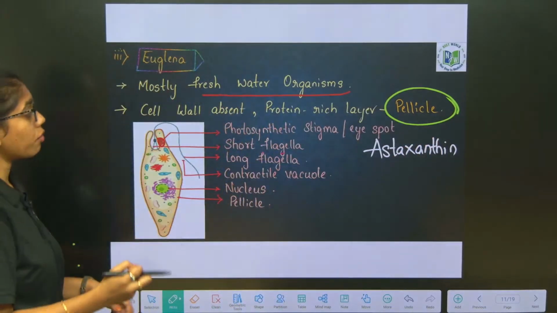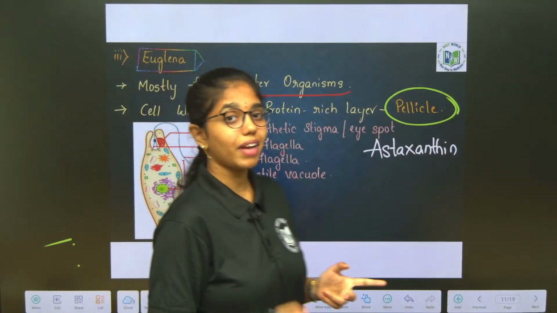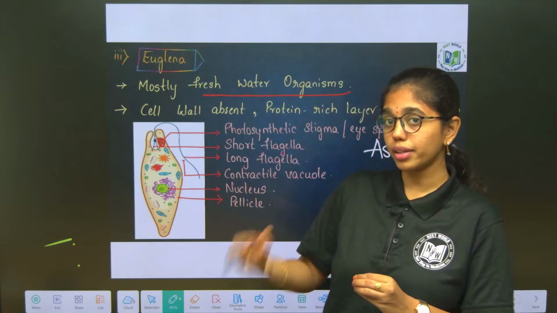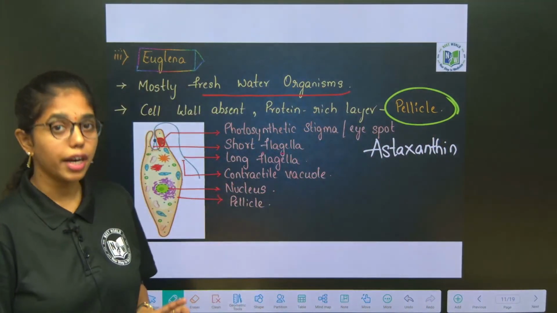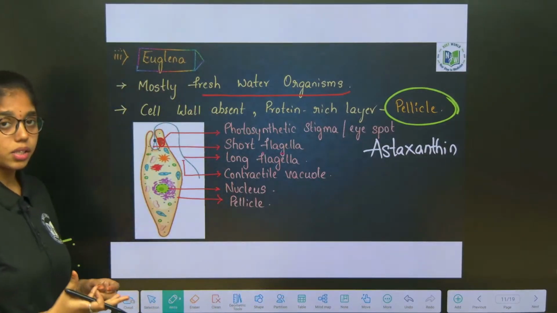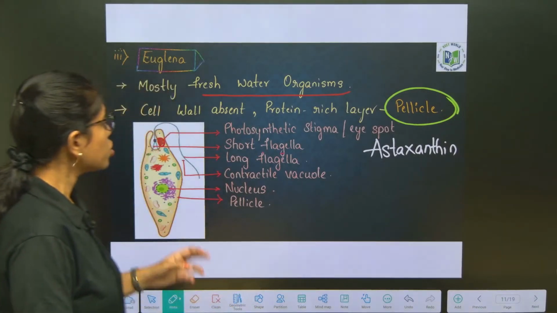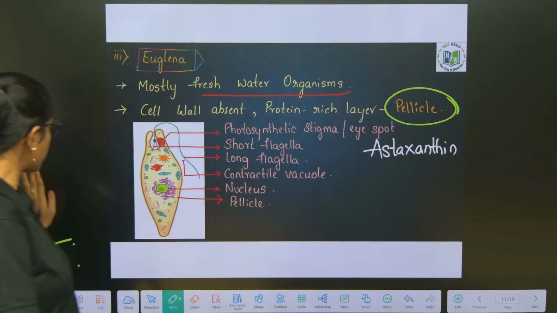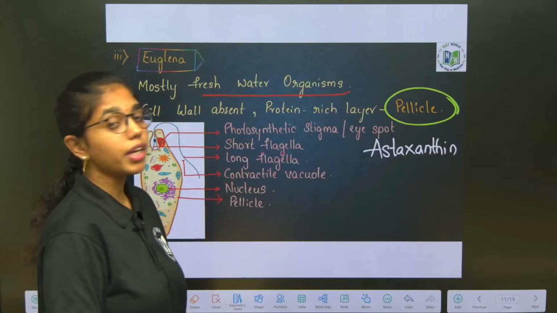In the presence of light, it shows an autotrophic mode of nutrition. In the absence of light, it acts as a saprophyte, which is dependent on other organisms. So, deprived of sunlight, it acts like a heterotroph, but when the sunlight is present, it acts like an autotroph. So it shows both phenomena, autotrophic and heterotrophic. That is why the nutrition mode of Euglena we call mixotrophic nutrition.